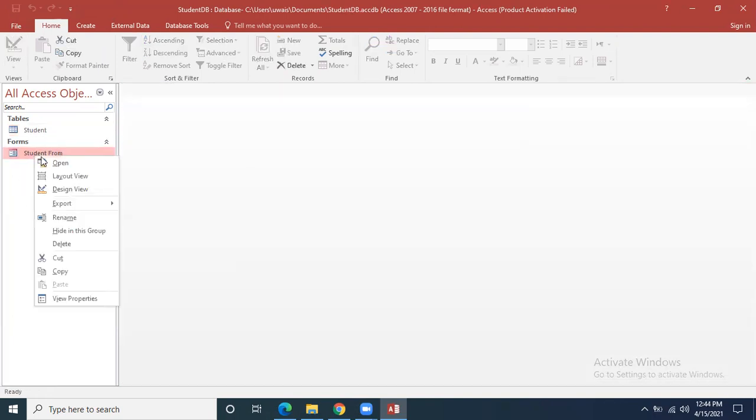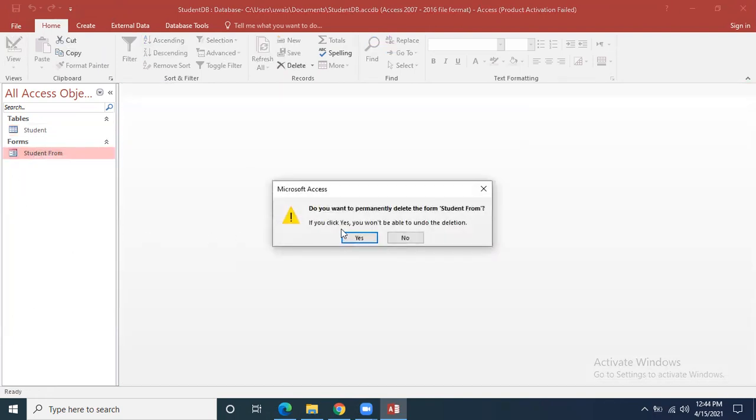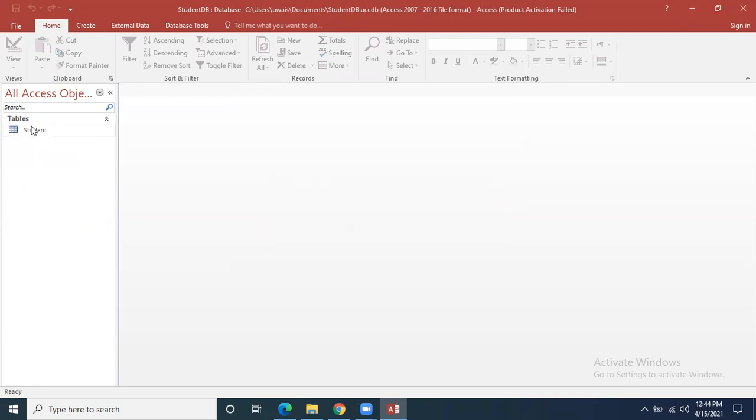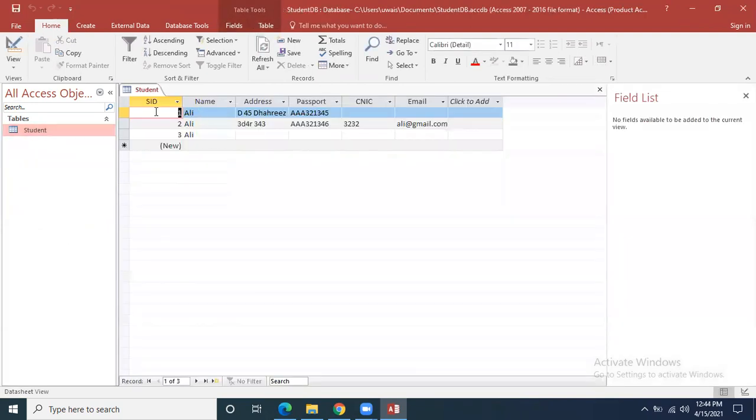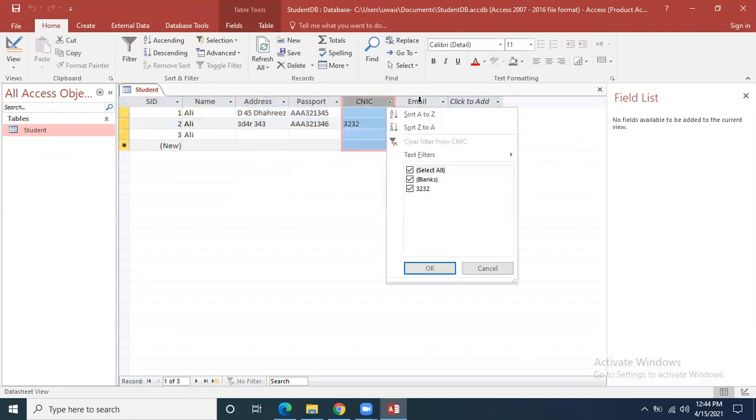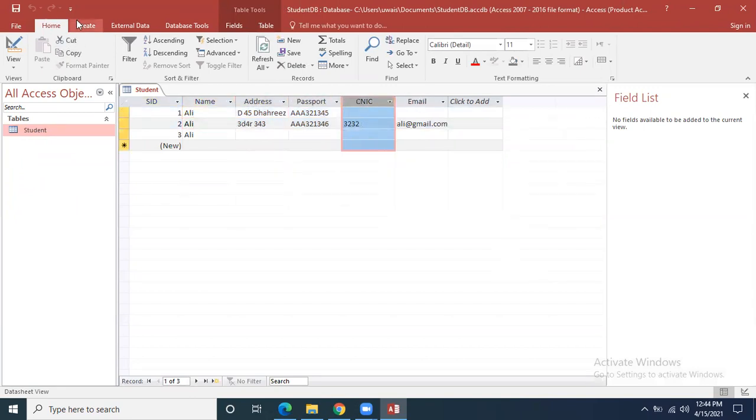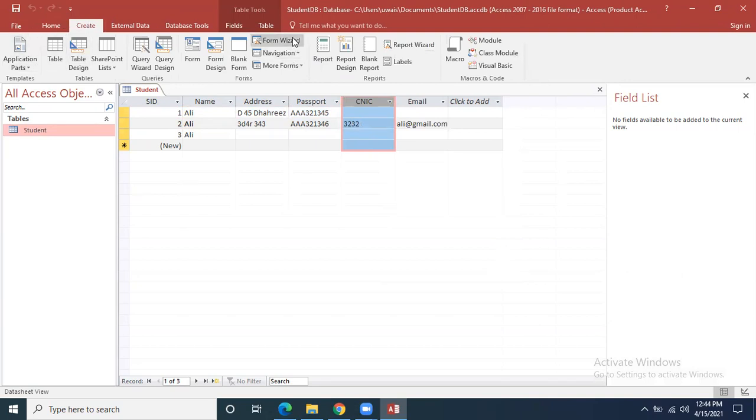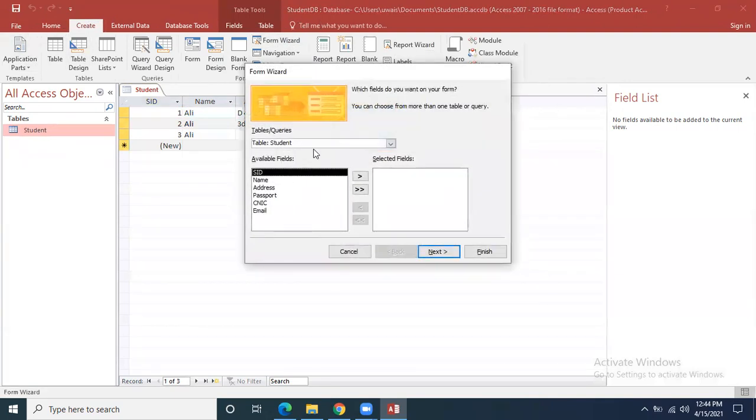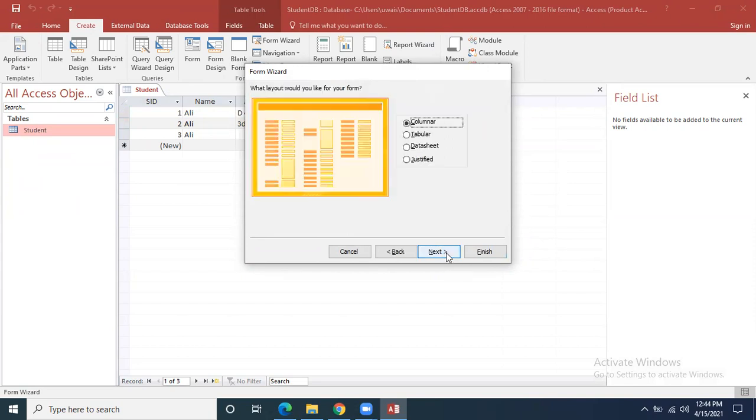See the procedure once again. I delete this form. You have one table where you have student ID, student name, student address, passport, CNIC, email address. Now, if you go to create and click on this form wizard, and this is the student table for which you need to create the form, just click on this double arrow sign, then press next and take any of the designs.